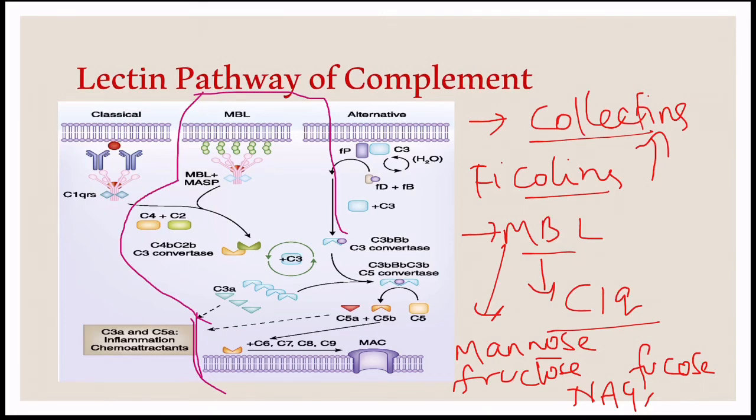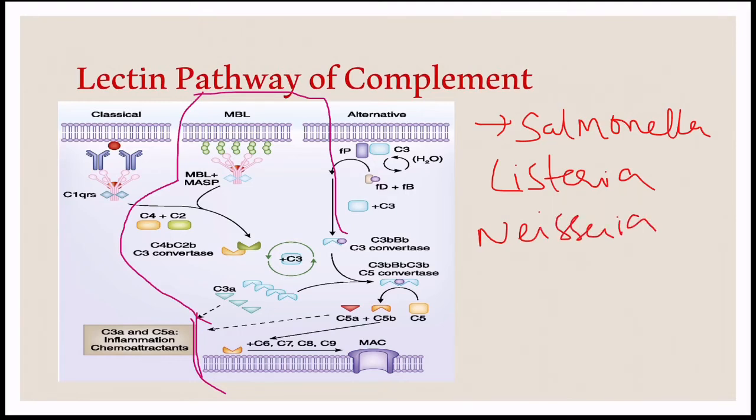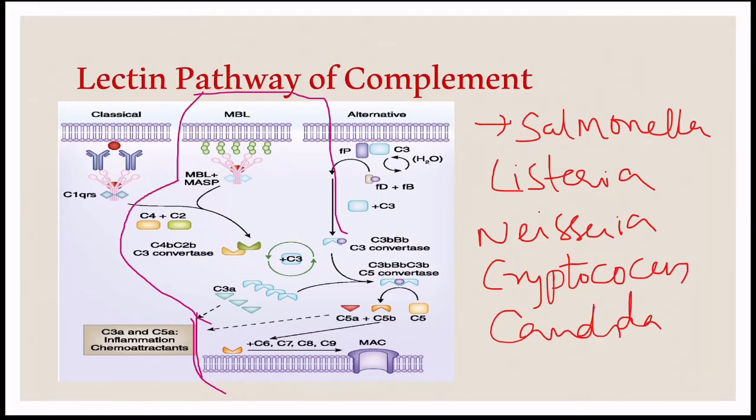And it binds to the mannose residues that are present on microbial surfaces such as Salmonella, Listeria, Neisseria of bacterial species, Cryptococcus, Candida of fungi, and viruses such as HIV-1 and RSV, respiratory syncytial virus.